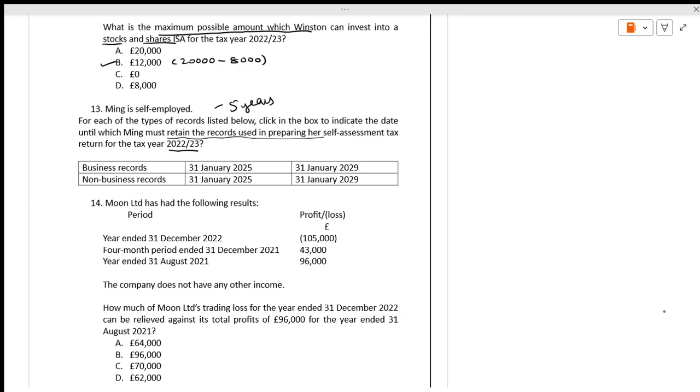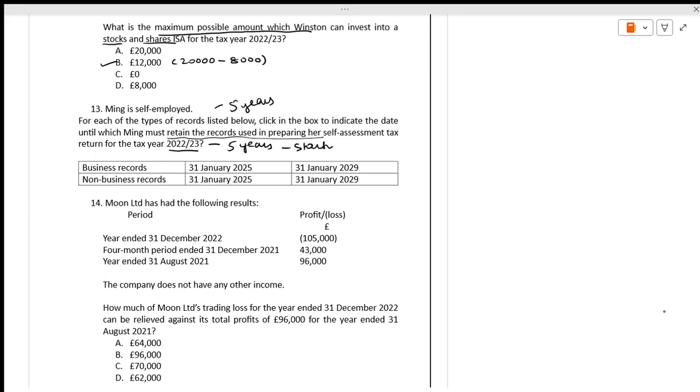If it is for the year 2022-23, if you take that one for the tax year, it comes to 24 to 25, 25 to 26, 26 to 27, 27 to 28, and 28 to 29, for 5 years.